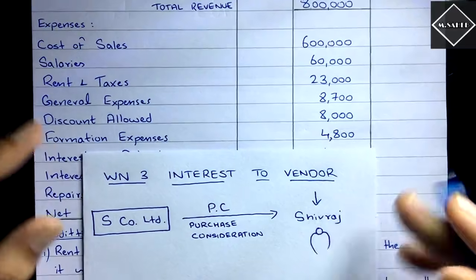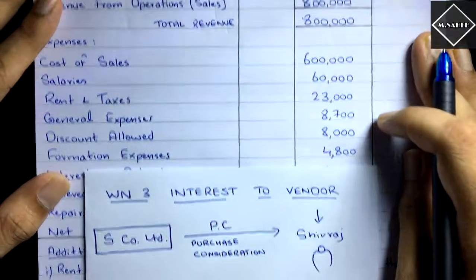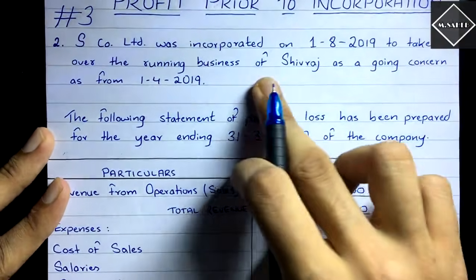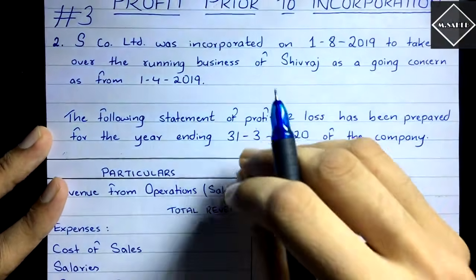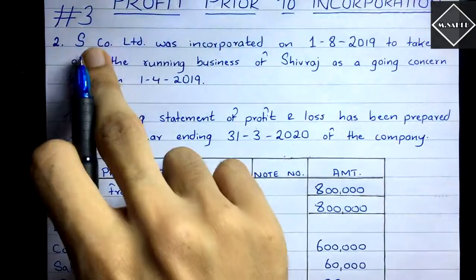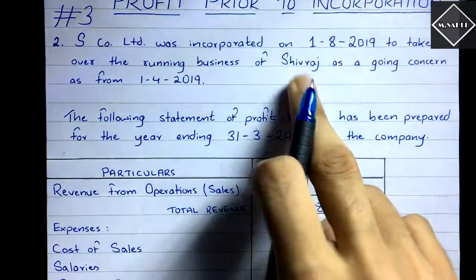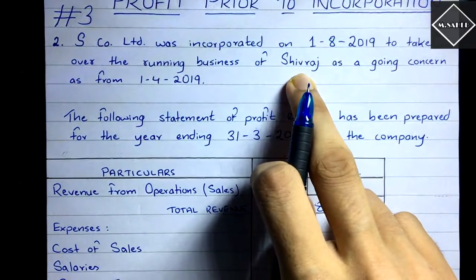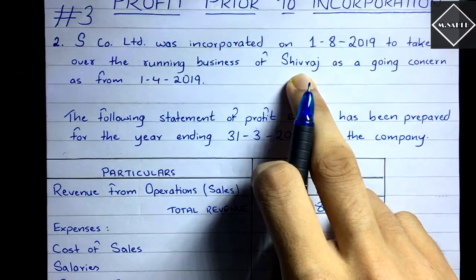Shivraj is the vendor because this S Company Limited took over the business of Shivraj, right? It purchased the business of Shivraj. It acquired the business of Shivraj. So this S Company Limited has to pay something to Shivraj so that it can take over or purchase the business of Shivraj. Yes, that is how you purchase things. You have to pay for them.